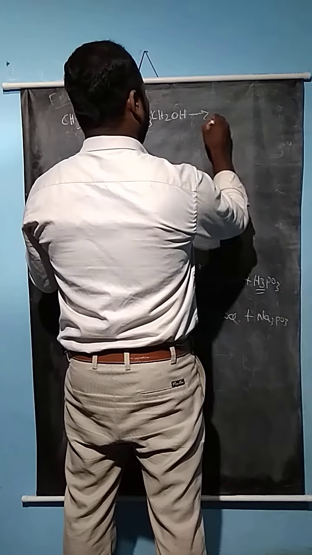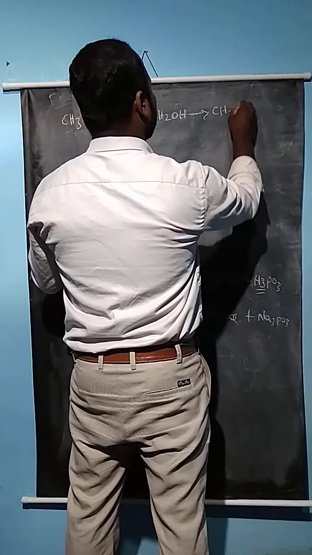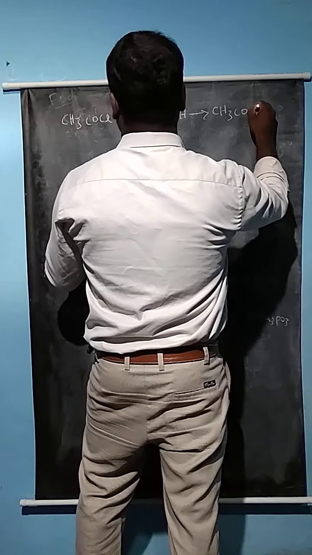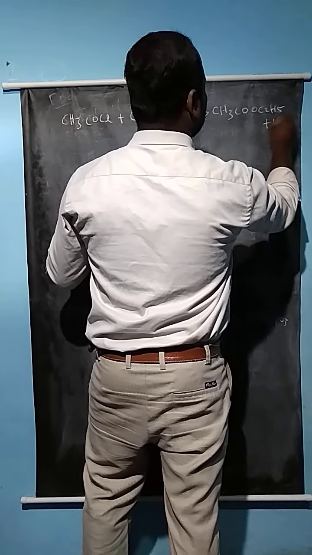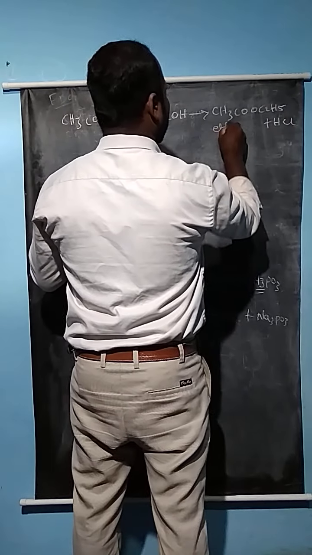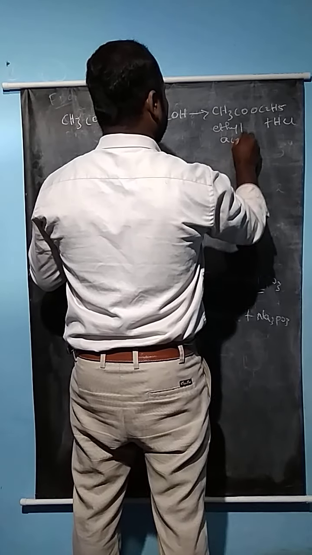So we get ethyl acetate, CH3COOC2H5 plus HCl.